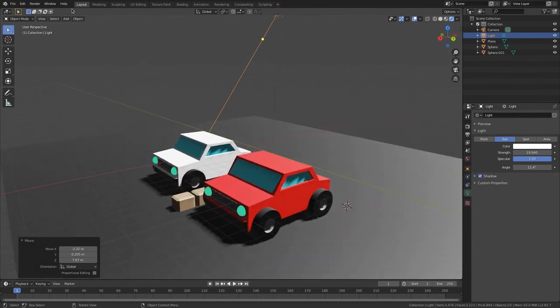So I'm going to go to render and go render image. And wait until it's rendered. It won't take that long.